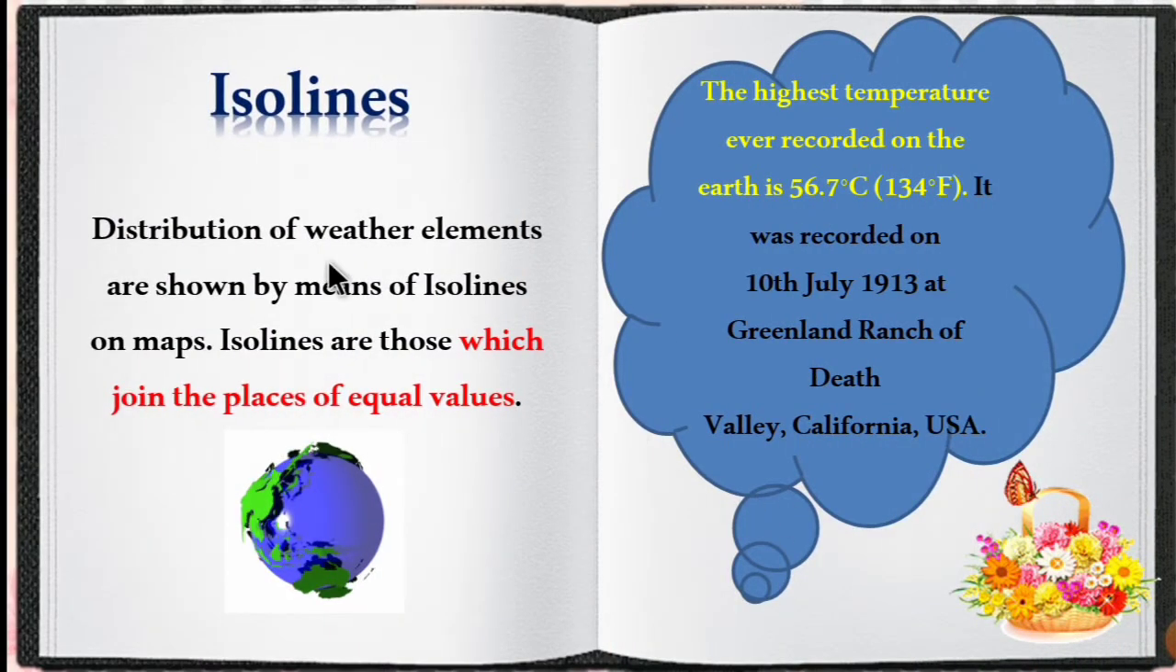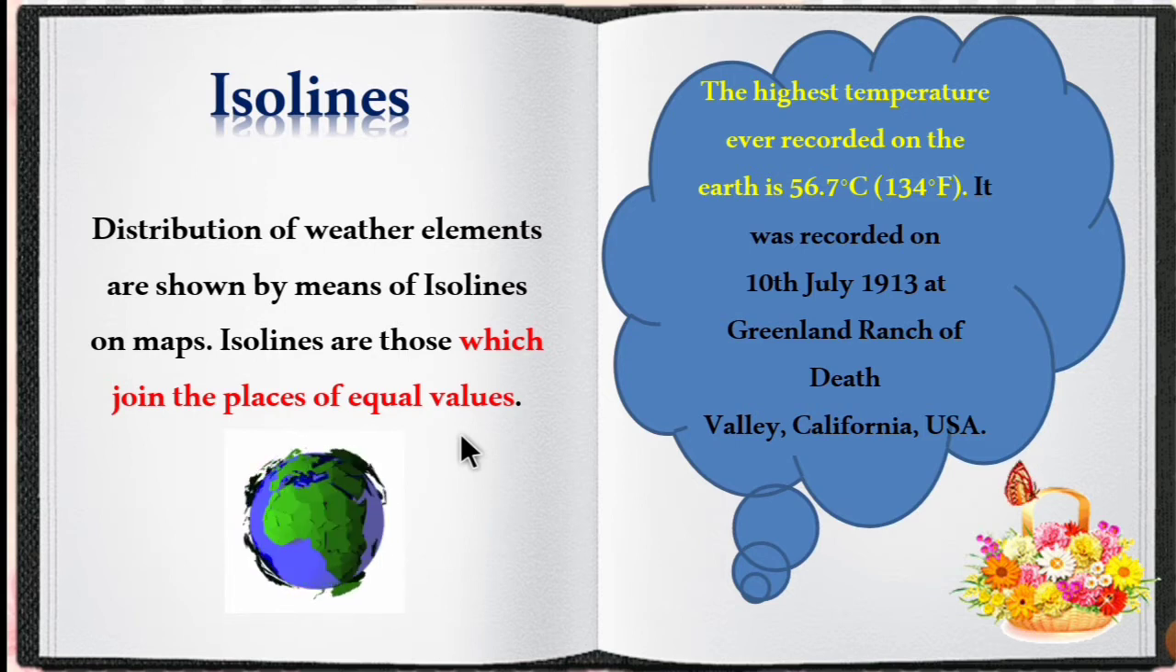Then isolines. The distribution of weather elements is shown by means of isolines on a map. Weather elements are the temperature, humidity and air pressure. They are shown in the form of isolines on the map. What are isolines? Isolines are imaginary lines which join the places of equal value.